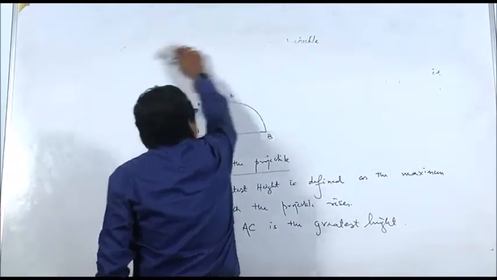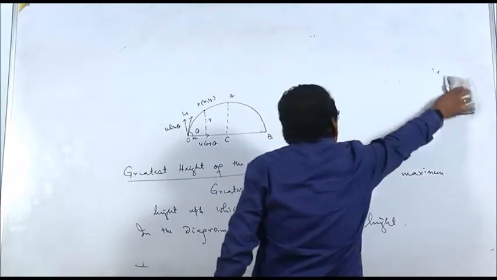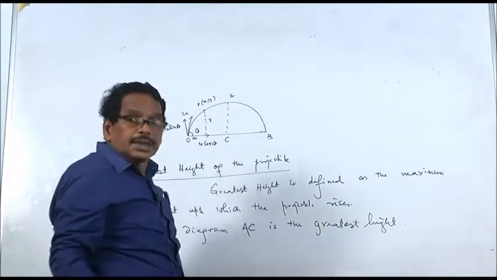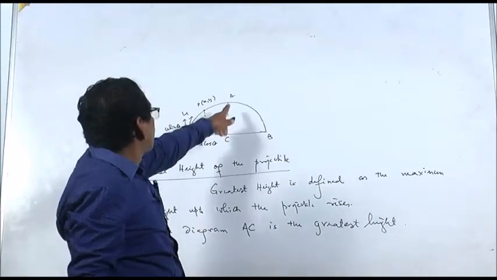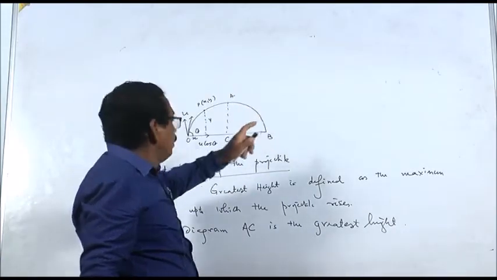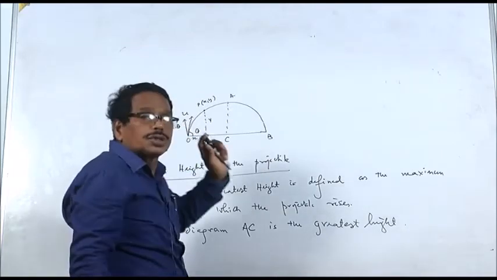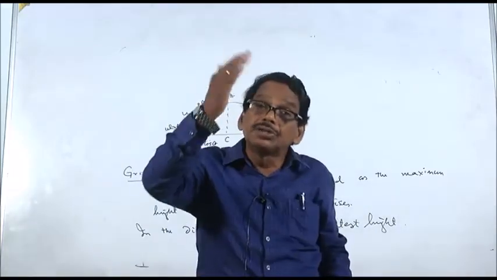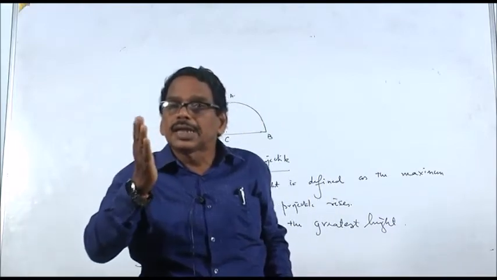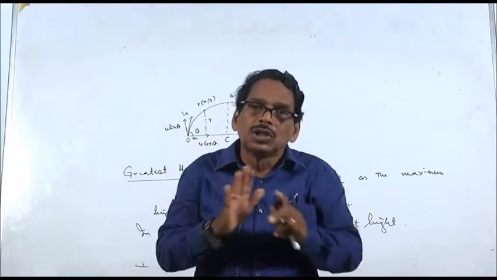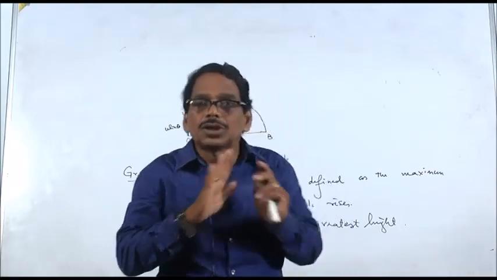How is AC covered? When the projectile is rising, A is the highest point. At this point, by which component of velocity, u sin theta or u cos theta, is the body rising to a height? The body is rising to a height by the vertical component of velocity only. The horizontal component has nothing to do with it.